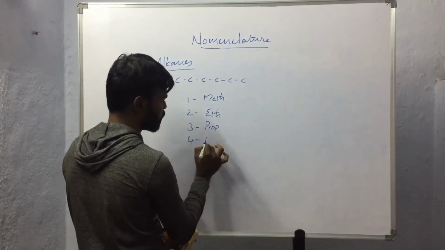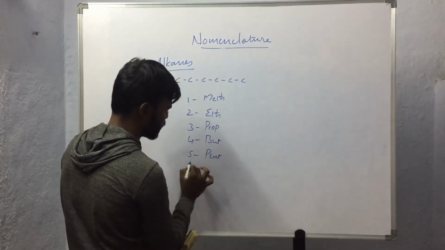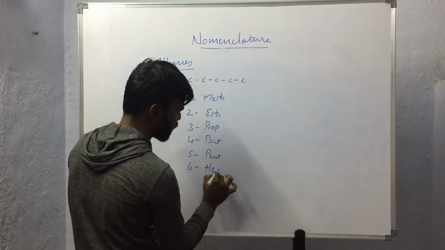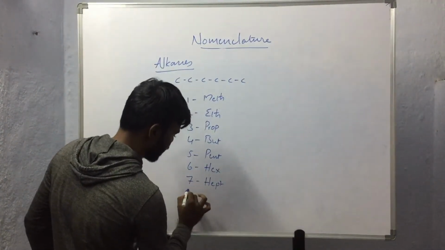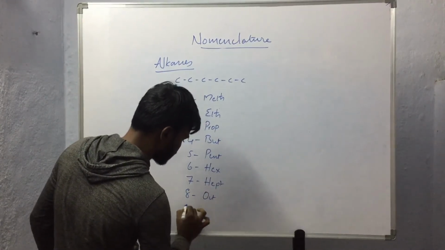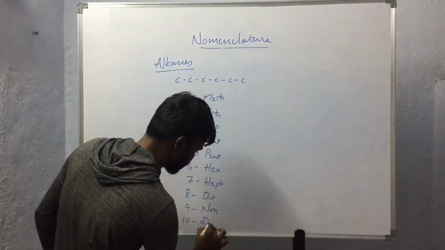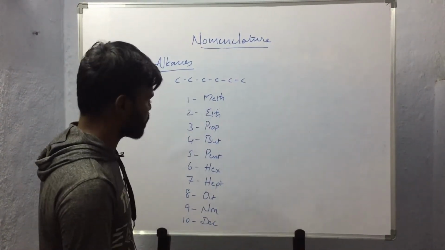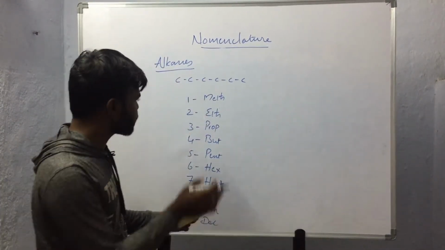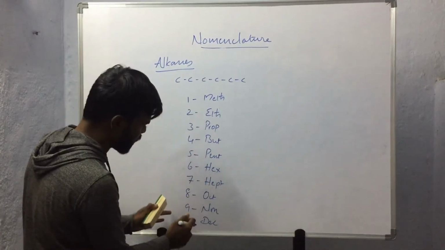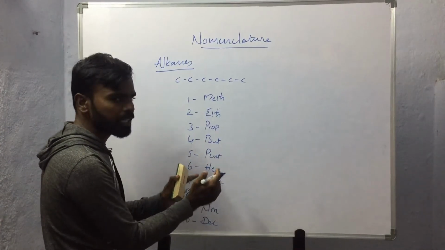4 carbon atoms, but; 5 carbon atoms, pent; 6 carbon atoms, hex; 7 carbon atoms, hept; 8 carbon atoms, oct; 9 carbon atoms, non; 10 carbon atoms, dec. If 11 carbon atoms are present, then that will be undec; 12 carbon atoms, dodec, like that. Based on the number of carbon atoms present, these Greek prefixes for the numericals will be used.